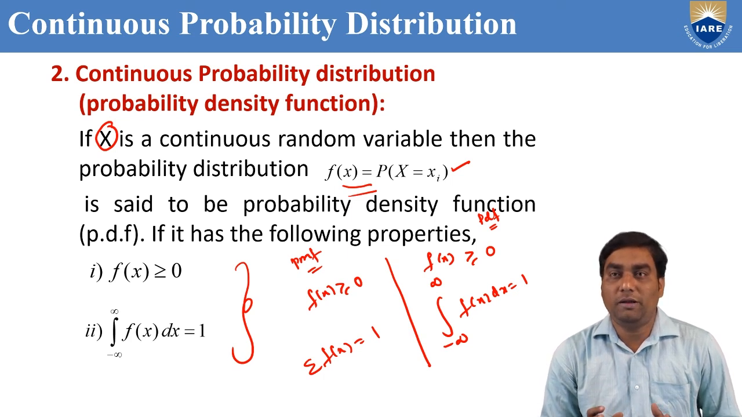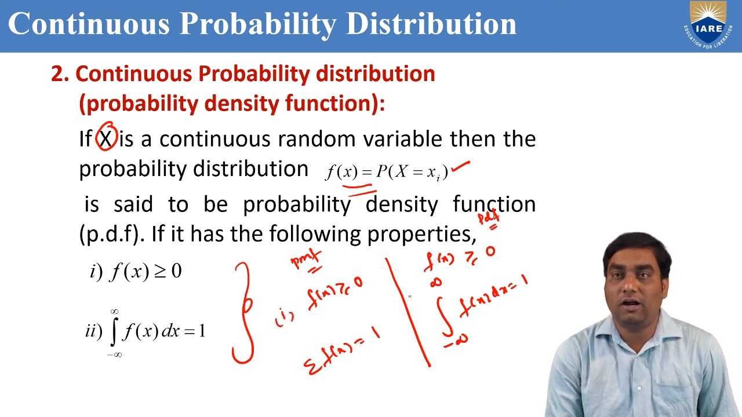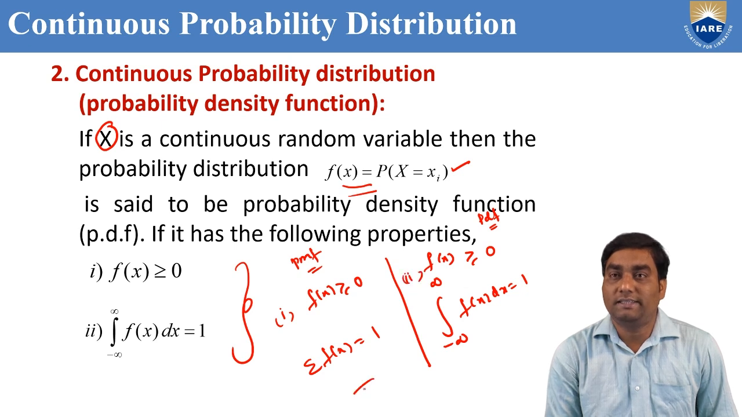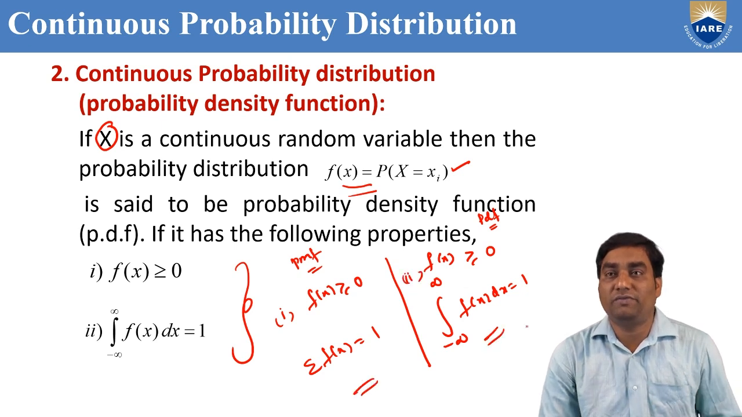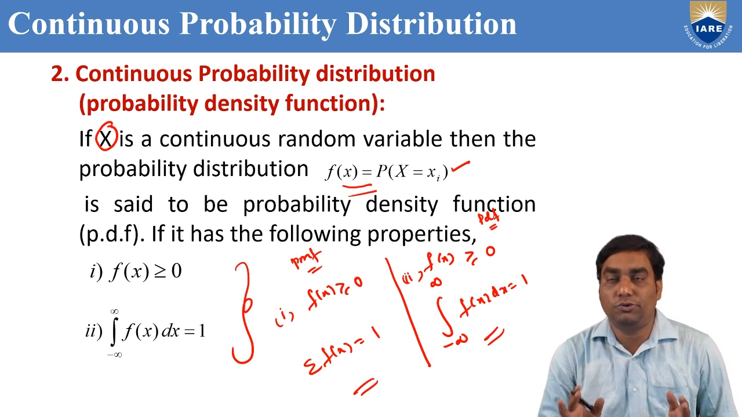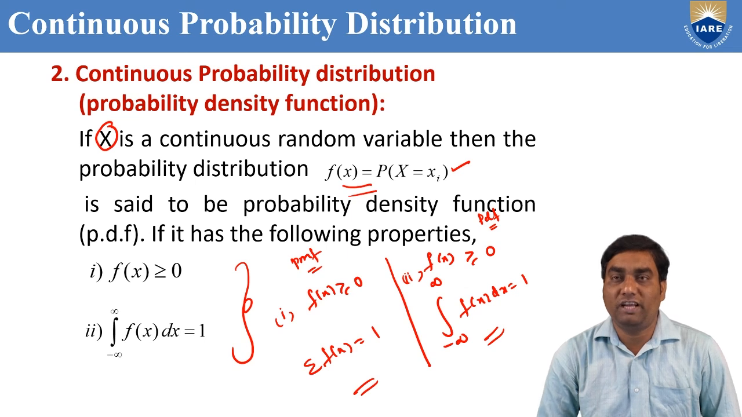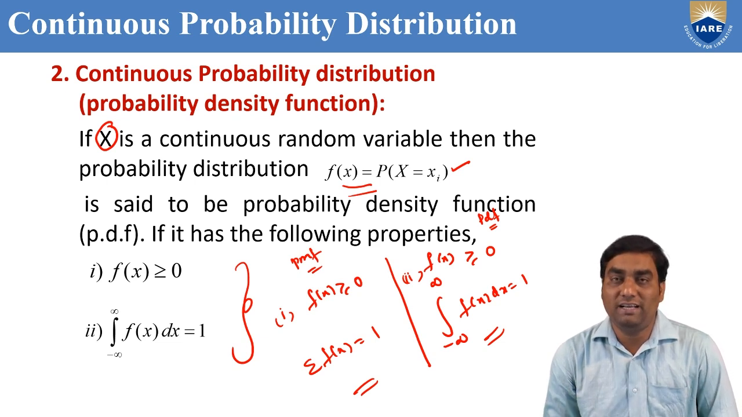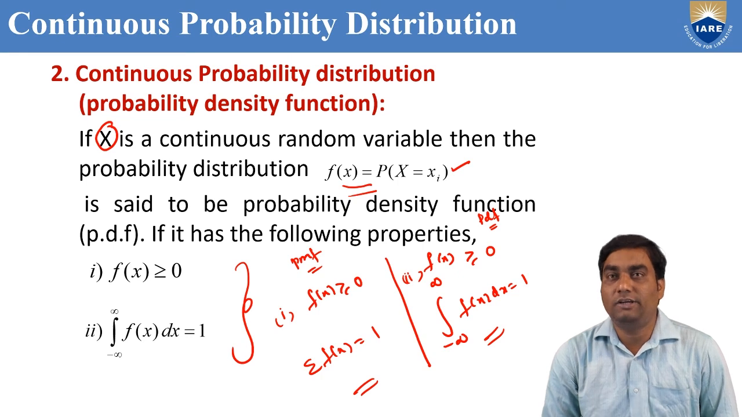You should remember the first point is not required, automatically it will be satisfied. The second point you should remember for PMF case and PDF case. Remember sigma summation f of x equal to 1 for PMF and integration of f of x dx equal to 1 for PDF. Like that we should remember for PMF verification and PDF verification. And remember one more point: for PMF case x should be a discrete random variable and for PDF case x should be a continuous random variable.